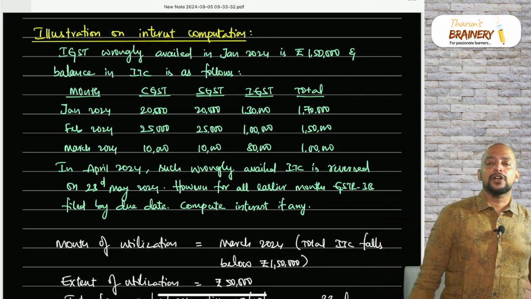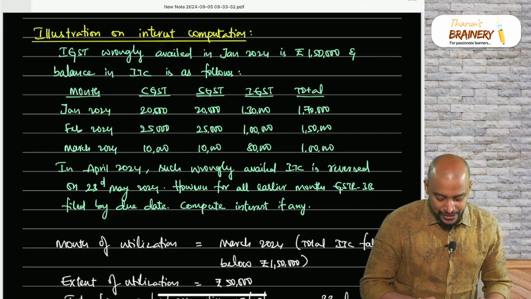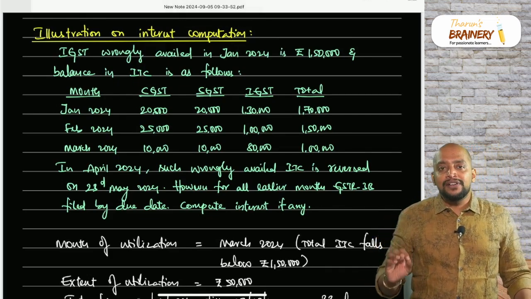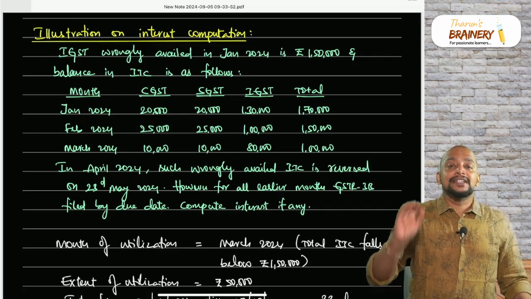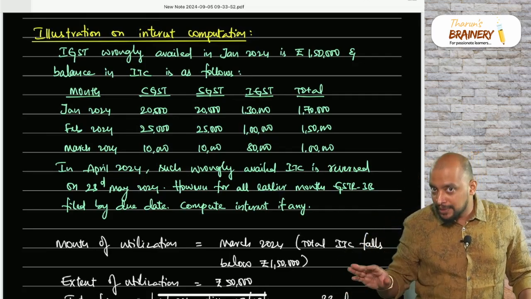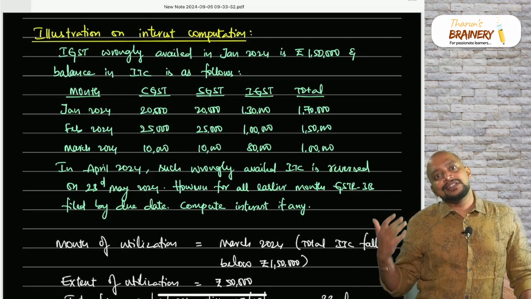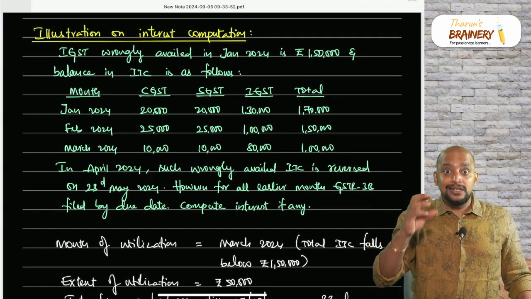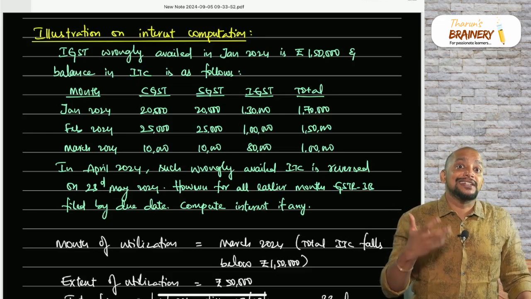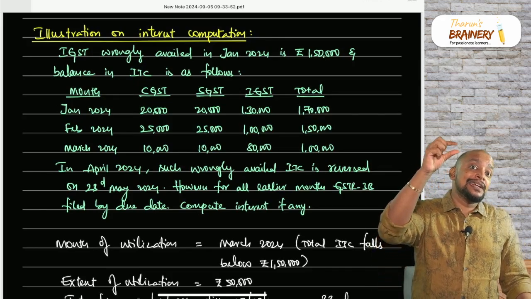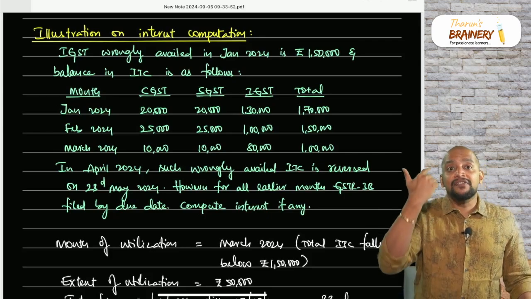First, to compute the interest, what we need to see is that interest will be applicable on account of wrong availment of ITC only if the ITC is utilized. If the ITC is not utilized, interest will not be payable. So when is it said that the ITC is utilized? See the month in which the balance in ITC falls below the availed ITC.